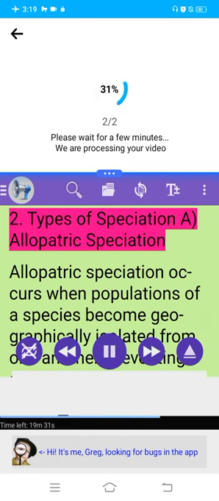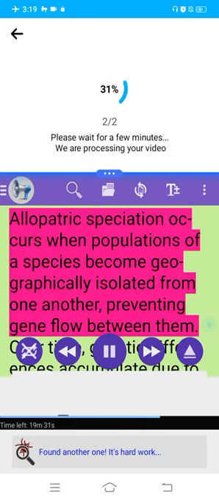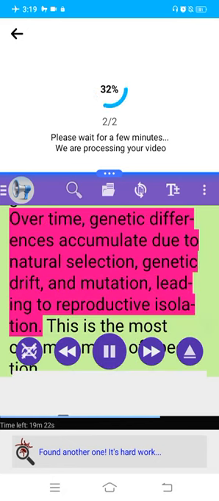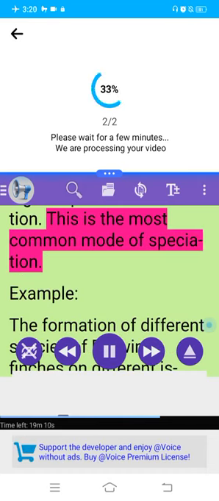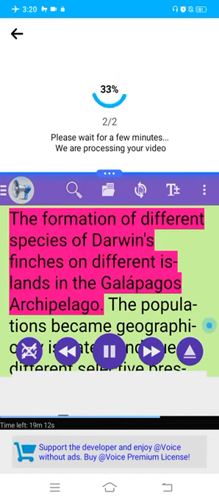2. Types of speciation. A. Allopatric speciation. Allopatric speciation occurs when populations of a species become geographically isolated from one another, preventing gene flow between them. Over time, genetic differences accumulate due to natural selection, genetic drift, and mutation, leading to reproductive isolation. This is the most common mode of speciation. Example: the formation of different species of Darwin's finches on different islands in the Galapagos archipelago.